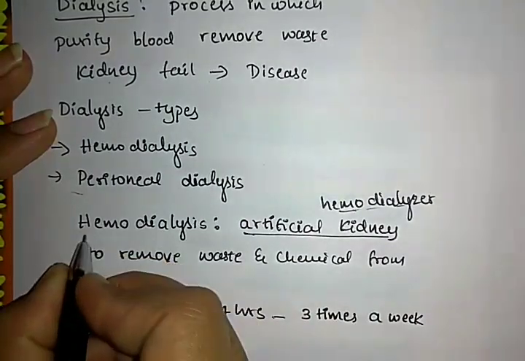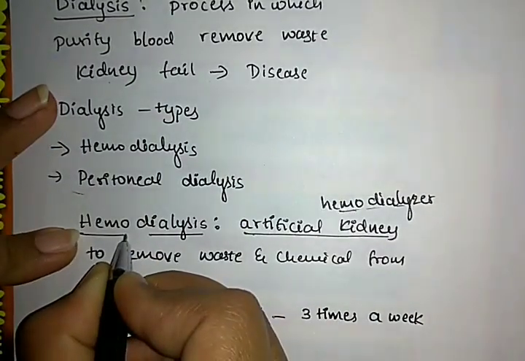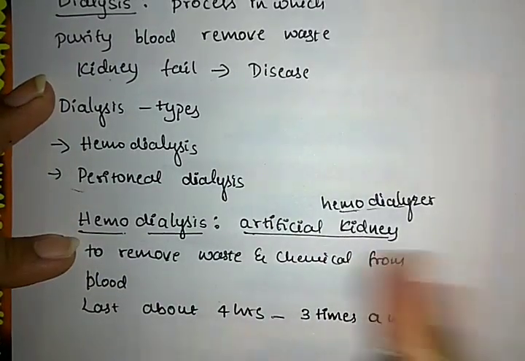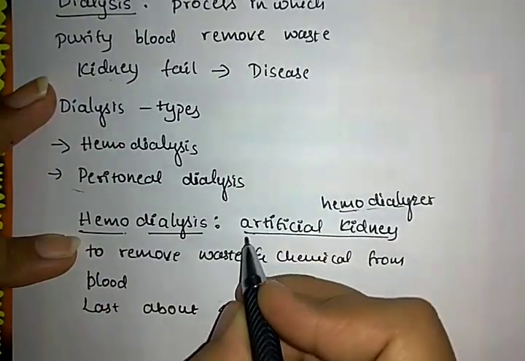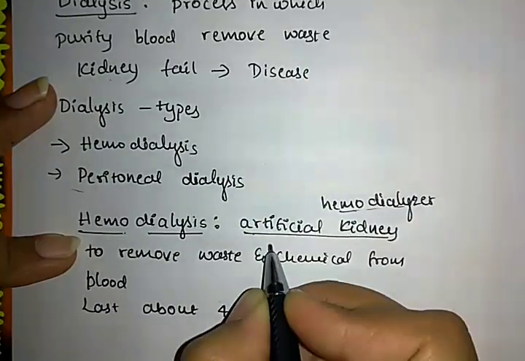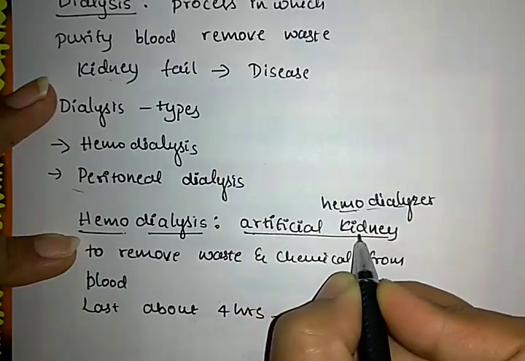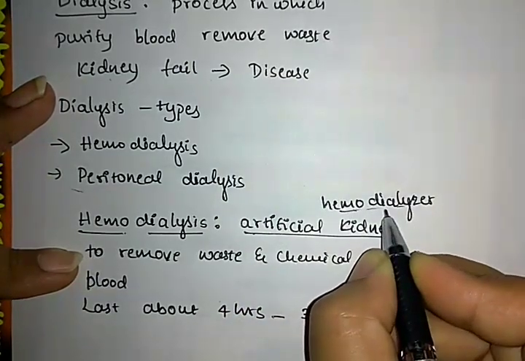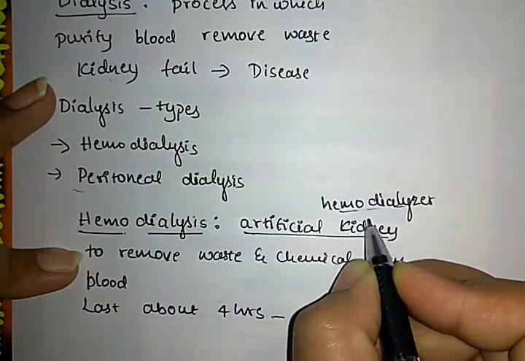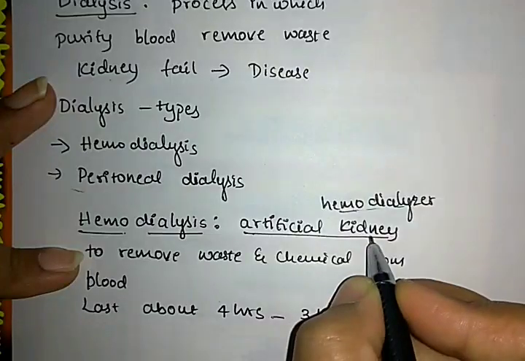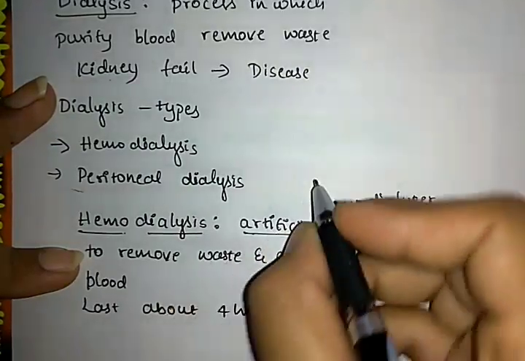Okay, do you understand this concept? What is meant by hemodialysis? Hemodialysis is one type of dialysis process. It involves the artificial kidney known as the hemodialyzer. It is inserted by minor surgery in the arm,